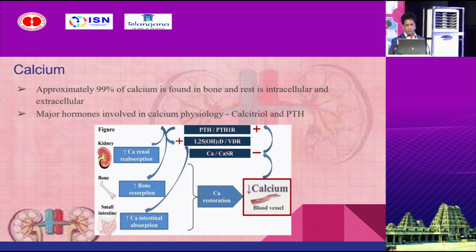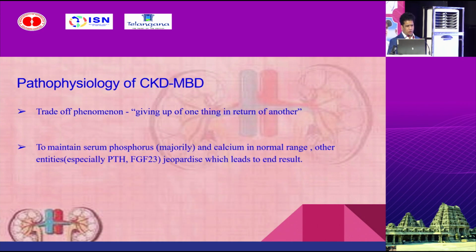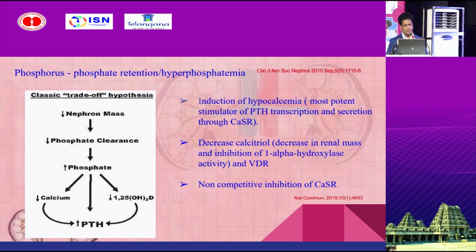So with this I am shifting to pathophysiology. As Sir already told, it can be explained with the concept of trade-off phenomena, which is nothing but giving up one thing in return for another. To maintain serum phosphorus and calcium levels, other entities like parathormone and FGF23 are jeopardized, which leads to the end result. Before the discovery of FGF23 in the role of CKD MBD, the classic trade-off phenomenon was hypothesized.